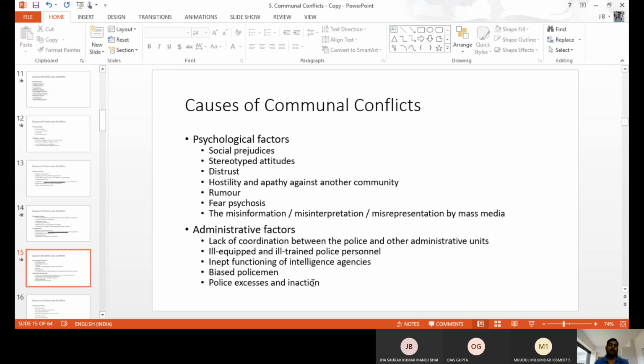Like lack of coordination between the police and other administrative units. Police are in the field, police know when we have to stop, what way we can stop. Police know these important things. When you do not allow police, when you do not respect or believe the police, then automatically the situation will go out of control. Then it leads to violence. So we have to have proper coordination with the police and other administrative officers. Then only can we control the violence immediately in a particular place. If you do not believe, are not close with other departments, everybody does a different strategy. Then we cannot control the issue.